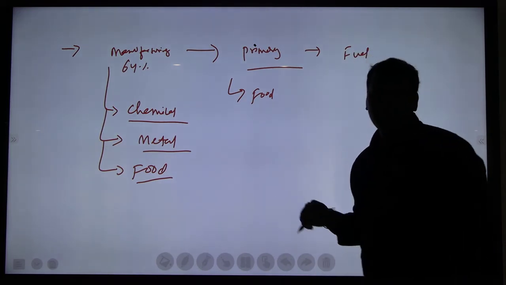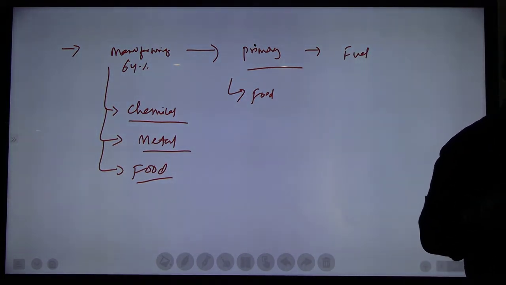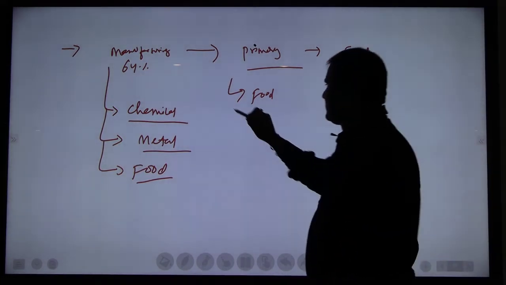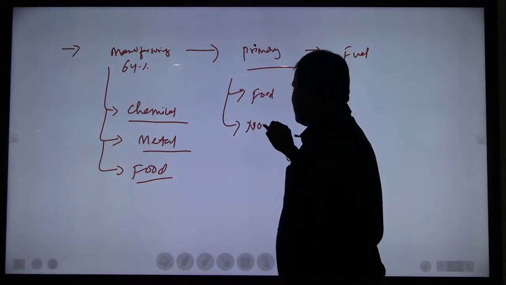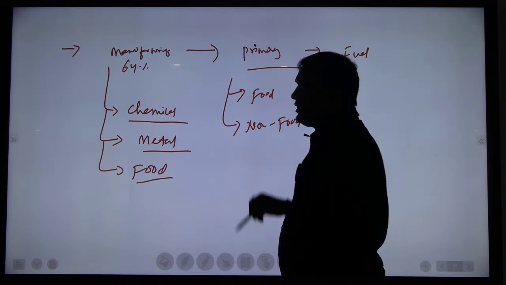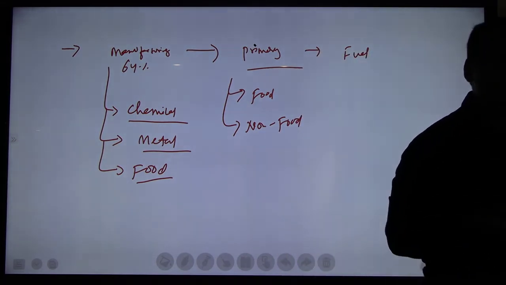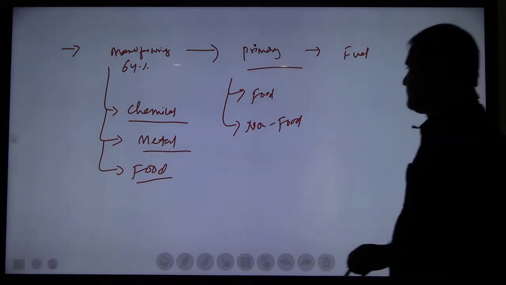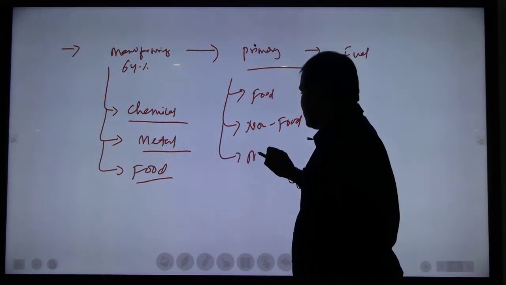Food articles include pulses, wheat, barley. Then after food, weightage is given to non-food articles: tobacco, cotton. Even flowers come under the non-food category. Then minerals.